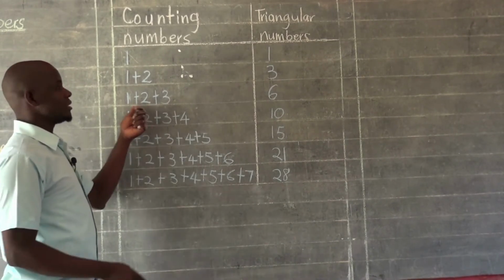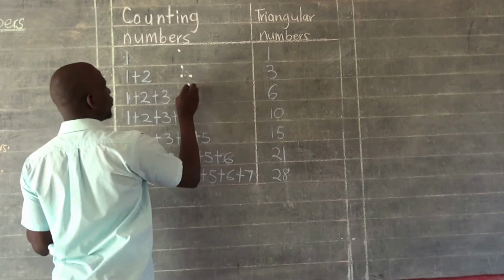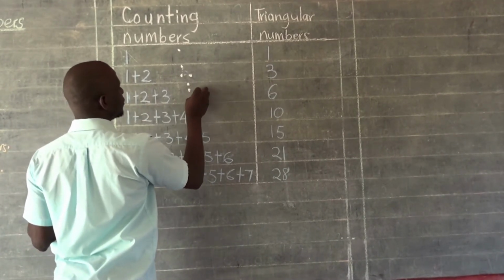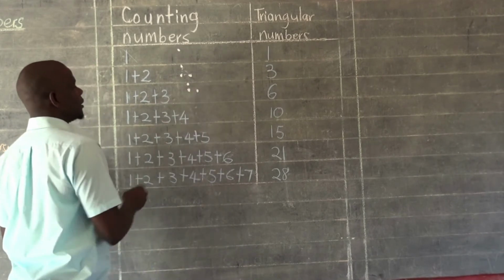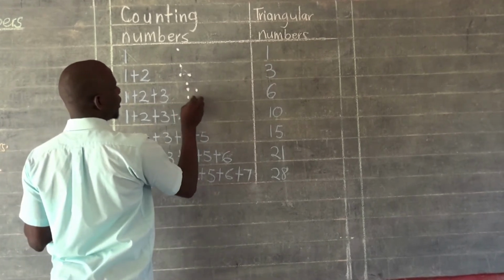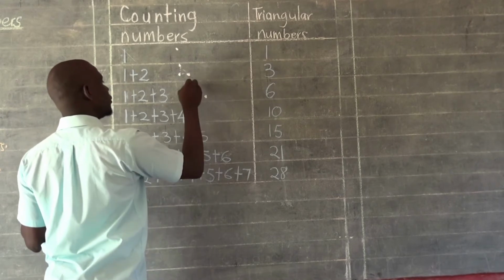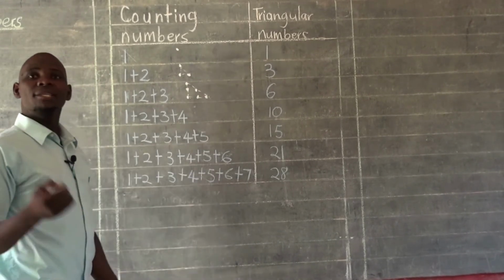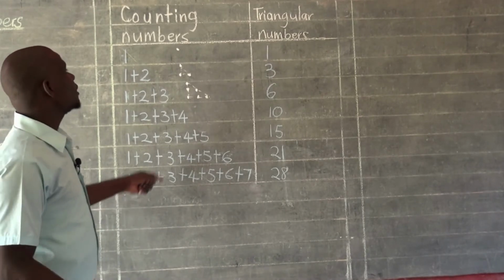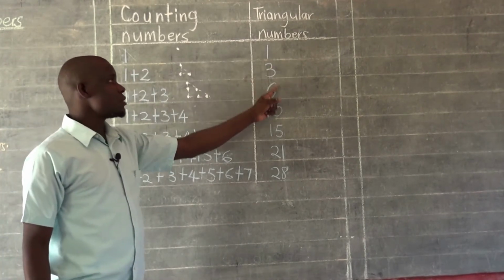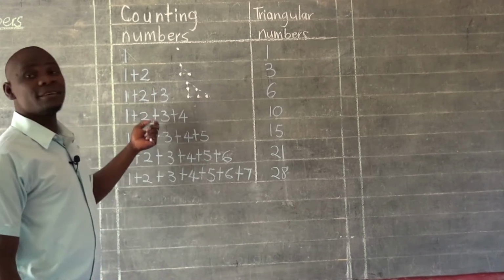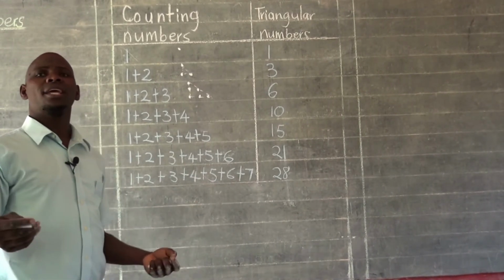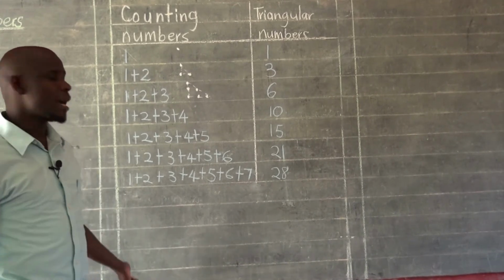The same applies here. We shall put 1 dot for this number, then we shall put 2 dots. Are we together? Then we shall put 3 dots. 1, 2, 3. And when we connect these dots, we shall still come up with a triangle. That's why we said these triangular numbers give us what we call a triangle. They actually come from a triangle. That's why they are called triangular numbers.